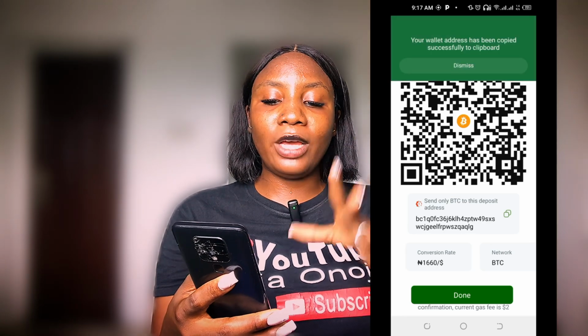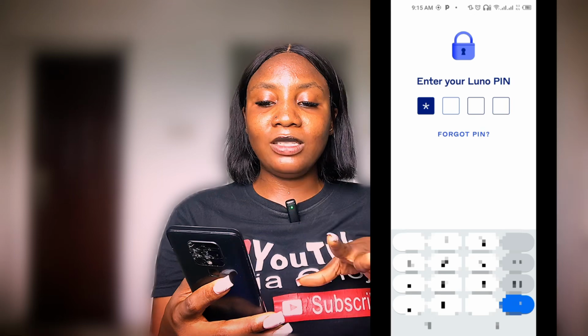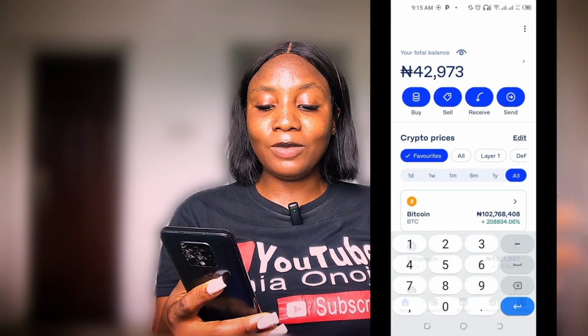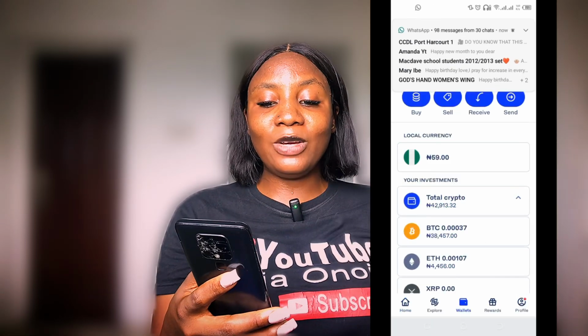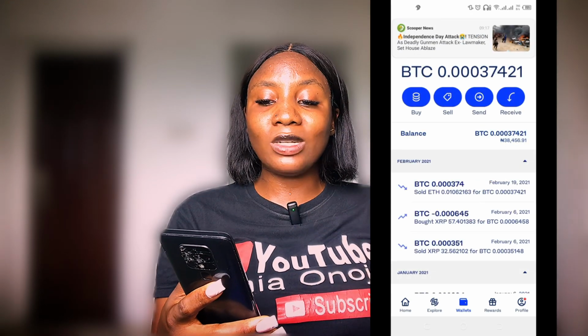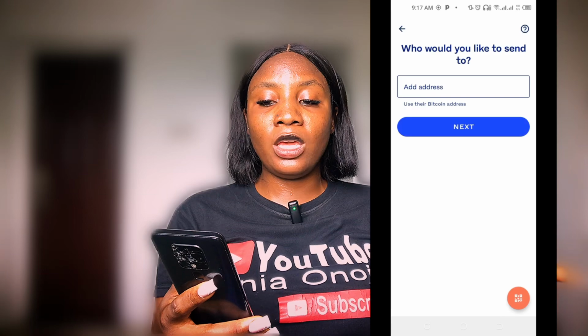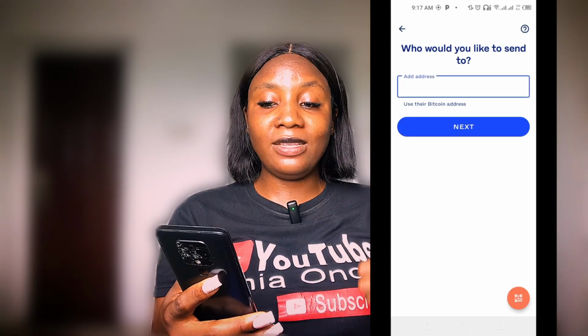After that, I'm going to head straight to my Luno app, because it's Luno that I have Bitcoin and Ethereum with. And you can see the amount I have on Luno, okay? This has been stuck for years. And I'm going to click on what? Bitcoin, so that I can withdraw. Then I'm going to go ahead and click on what? Send. If I click, it's going to show me add address, okay? And I'm going to go ahead to paste this address here.